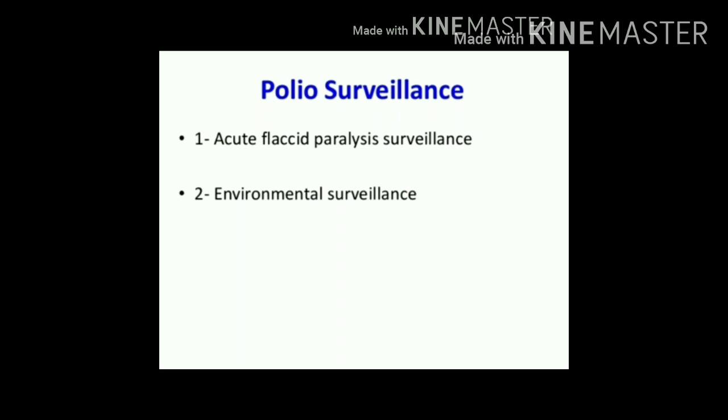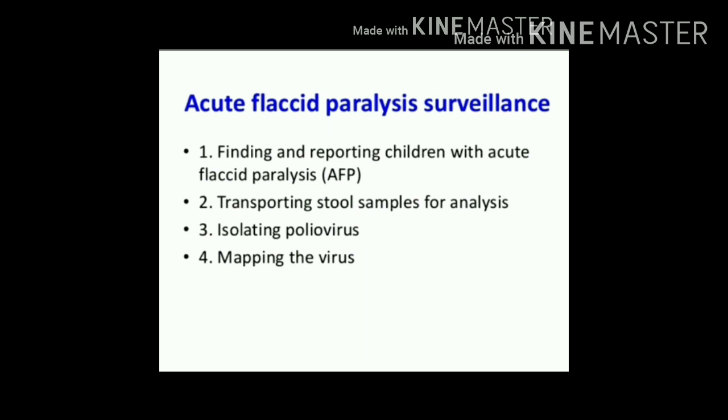The strategic plan further includes polio surveillance. Polio surveillance includes surveillance of all cases of acute flaccid paralysis, plus it also includes environmental surveillance. Acute flaccid paralysis surveillance further includes 4 steps. The first step is identification and reporting of AFP cases in children, then transporting their stool samples for laboratory analysis, isolation of poliovirus, and the last step is mapping the virus.